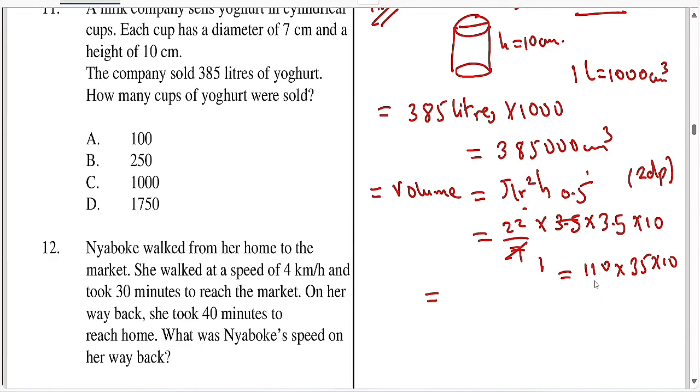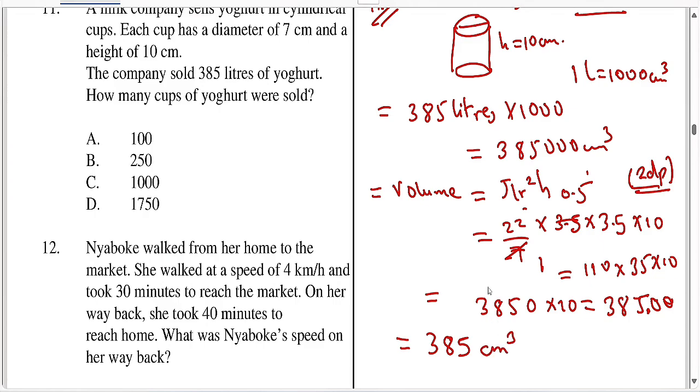So 110 times 35 should give you 3,850. If I multiply by 10 again, it gives me 38,500. But since there are 2 decimal places, our decimal ends here. So your answer is 385 cubic centimeters.